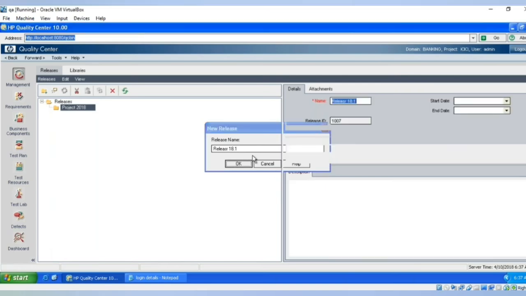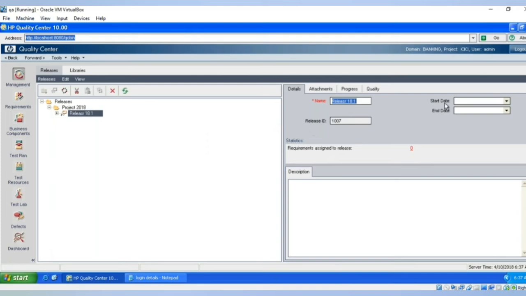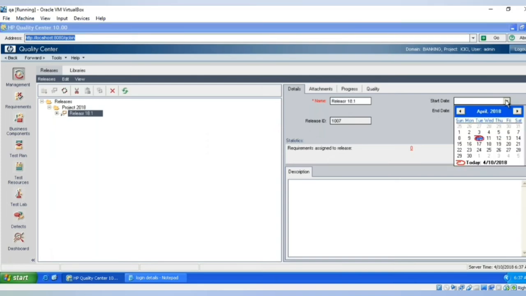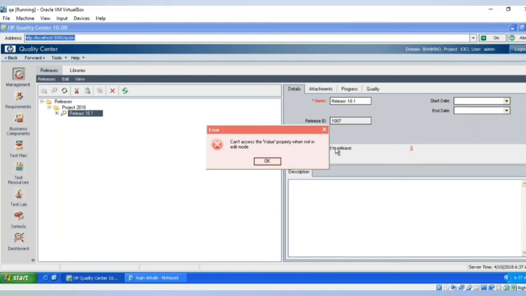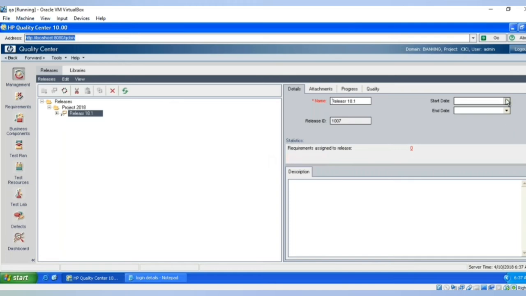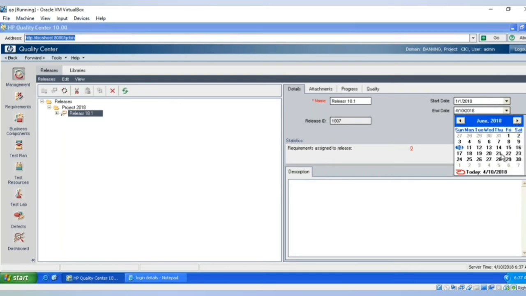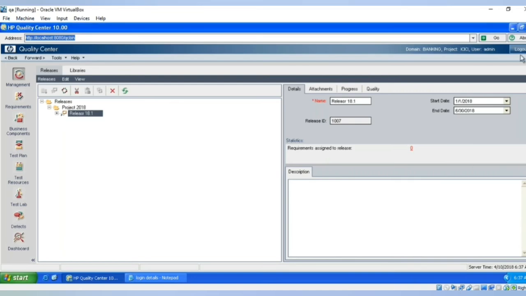Click on OK, and you have to define the dates here, start date and end date. Start date is going to be from January 1st 2018, and end date will be June 30th. And this is the duration for the first release.